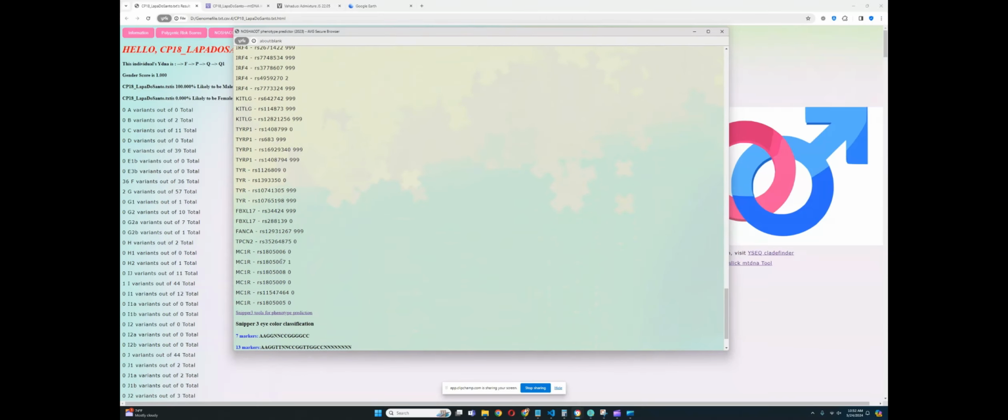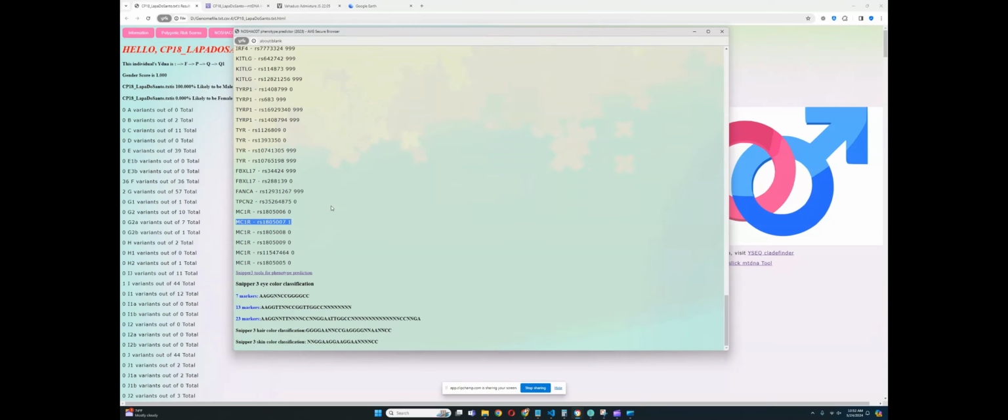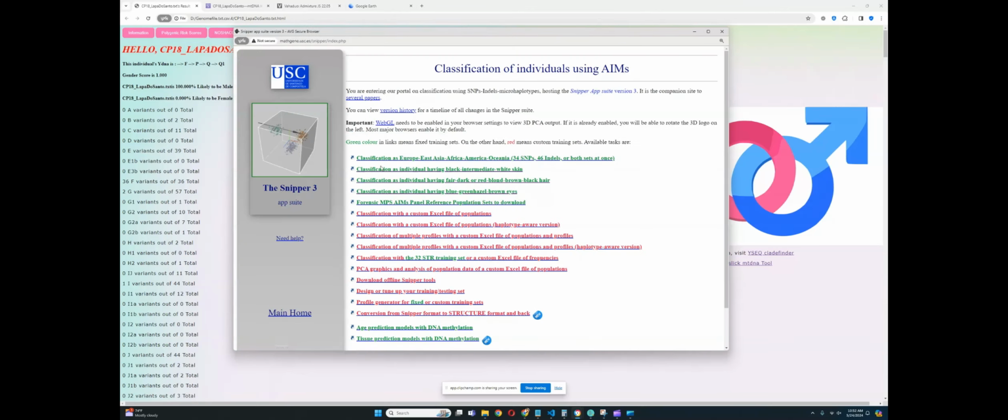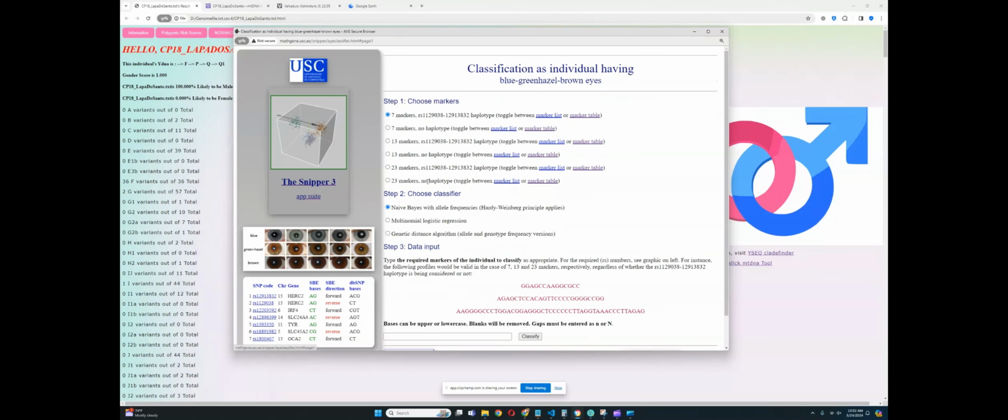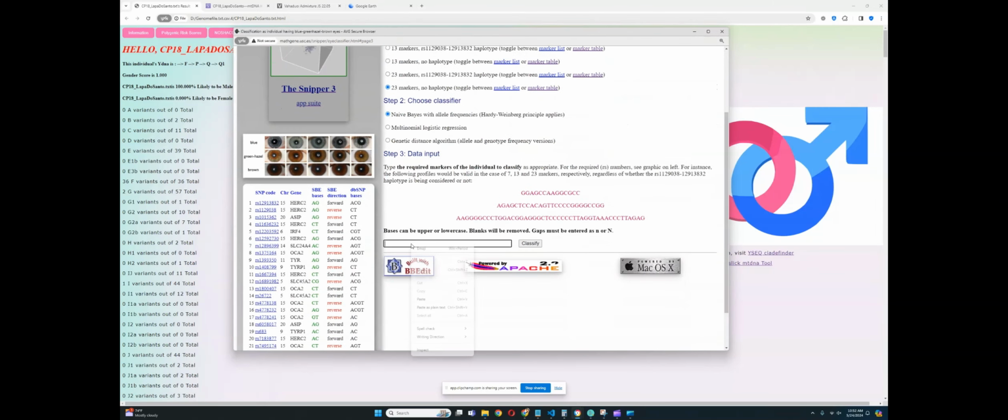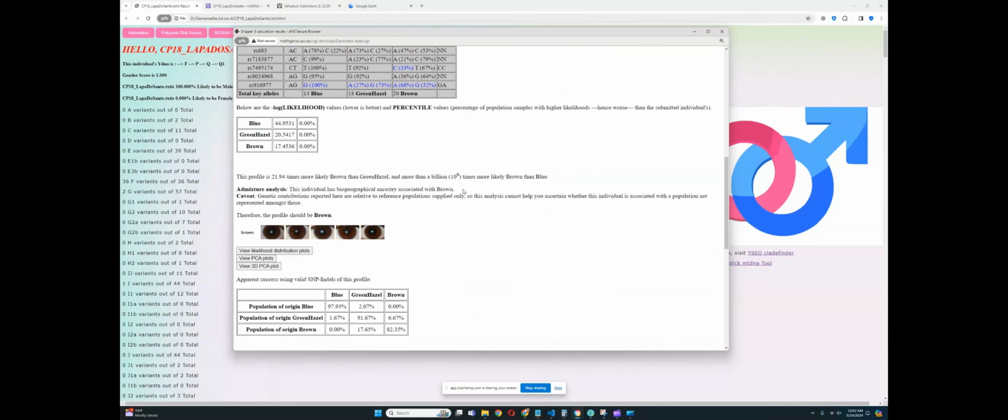And also he has a light color variant in this variation of MC1R, so he's also predisposed to ginger hair. He has ginger variants in MC1R. Okay, so let's see what he scores with Snipper Free. I'm really curious to see what he scores for that. It might even say hazel. I'm not sure, but it might say hazel, which would be crazy.